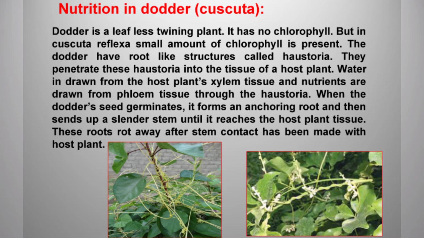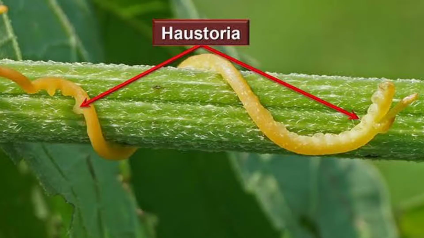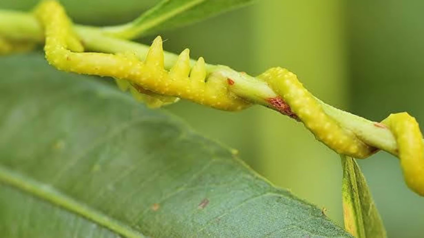Let's see the parasitic nutrition in dodder, the cuscuta plant. The cuscuta is a leafless twining plant. There is no chlorophyll in this type of plant, but some cuscuta plants have a small amount of chlorophyll. Since it is a twining plant, it has root-like structures called haustoria. These haustoria penetrate the tissue of the host plant and draw water from the host plant's xylem tissue, and nutrients are drawn from the phloem tissue to the haustoria.